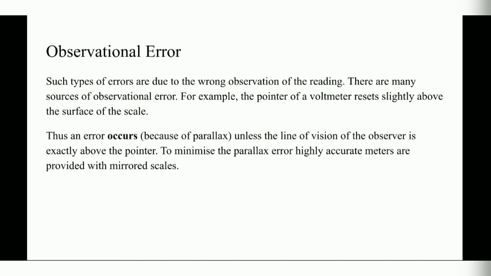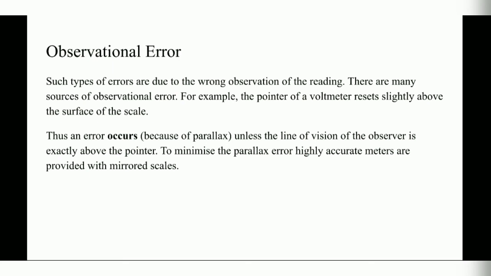Next error is observational error. Such types of error are due to the wrong observation of the reading. There are many sources of the observation error. For example, the pointer of the voltmeter rests slightly above the surface of the scale. So basically this error is caused because of taking the reading, that is observation,